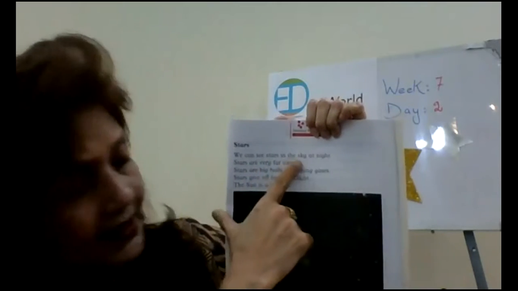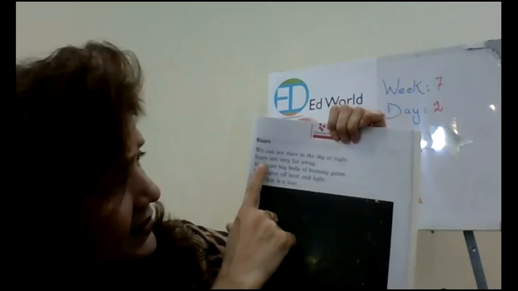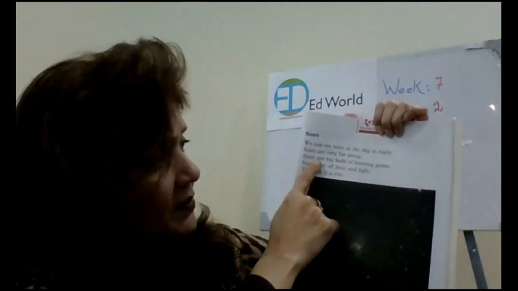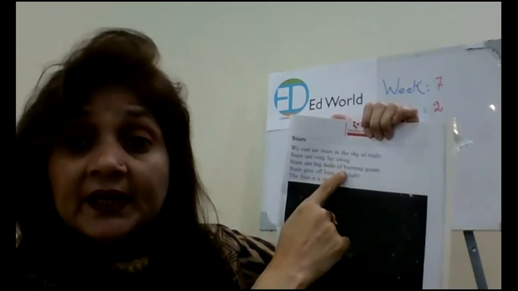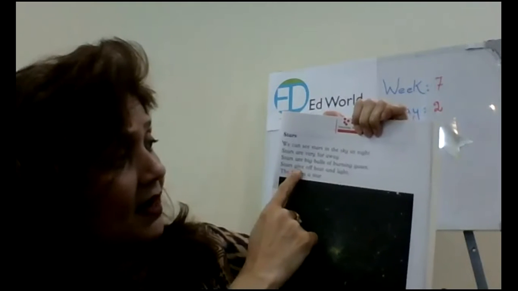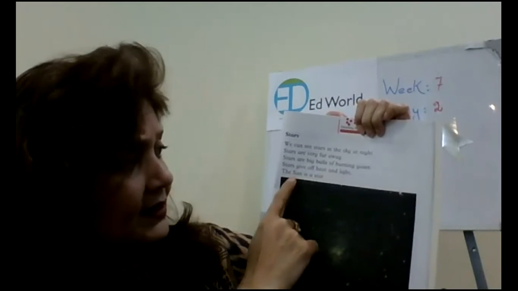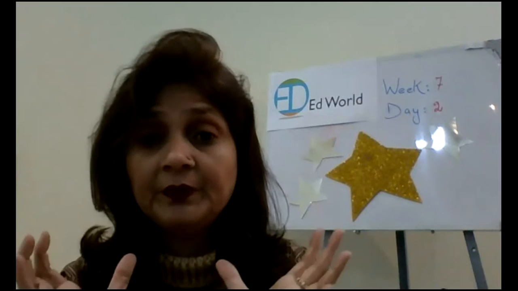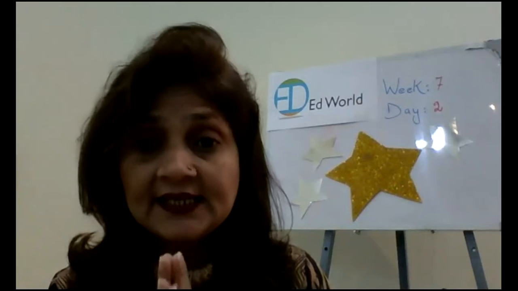We can see stars in the sky at night. Stars are very far away, like I have told you just now. Some stars are big balls of burning gases. Stars give off heat and light. The sun is a star, right? So they give us heat and light, whereas some stars are big balls of burning gases.